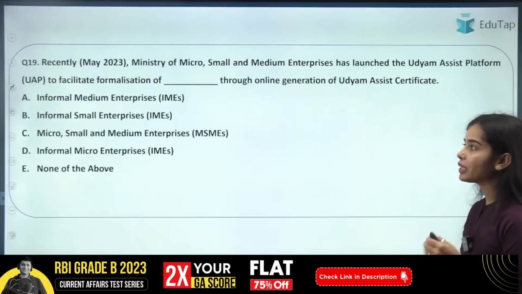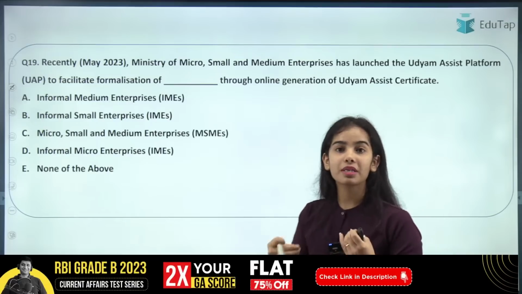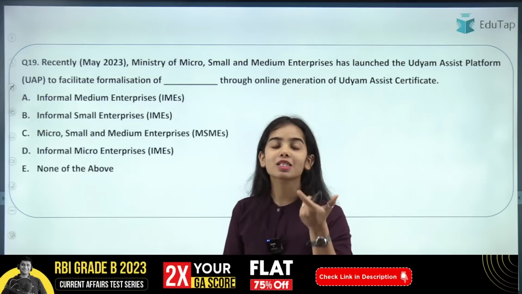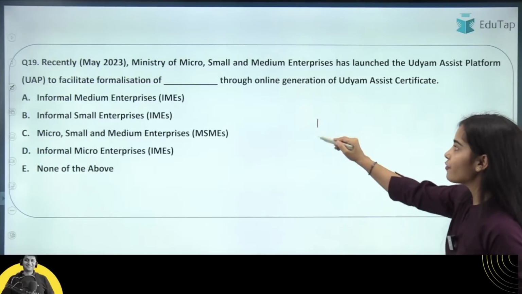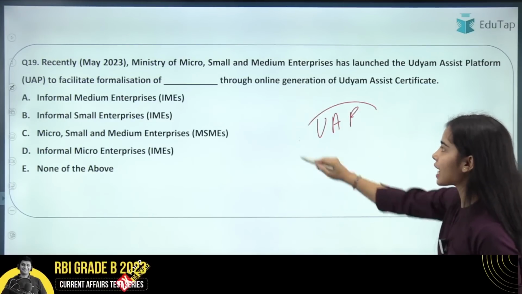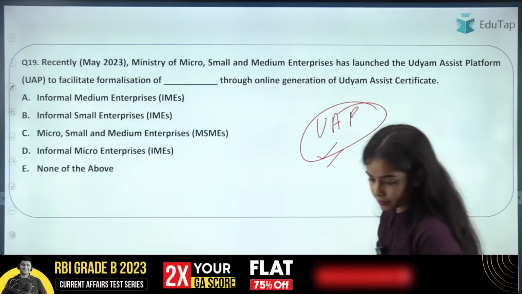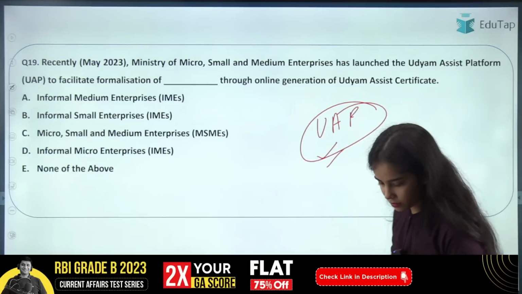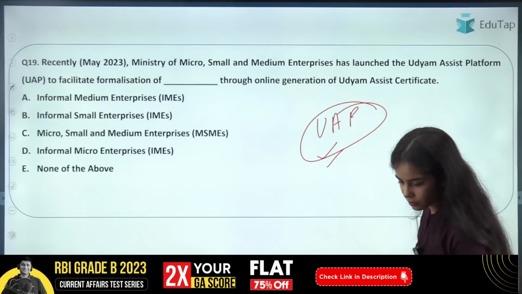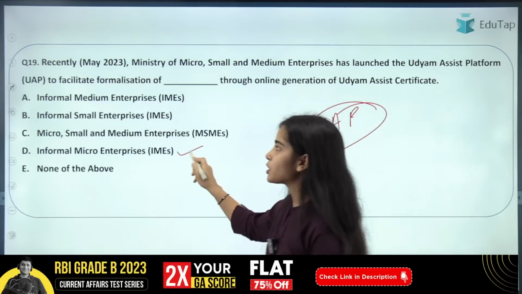Okay. Now coming to the next question, that is regarding the Udyam Assist platform. You have to tell when it was established, and give the right answer. When was the Udyam Assist platform established? So I'm getting the answer D, that is absolutely correct.